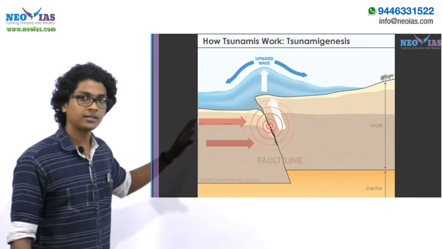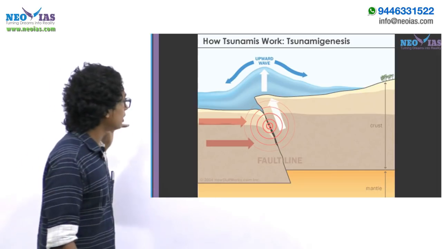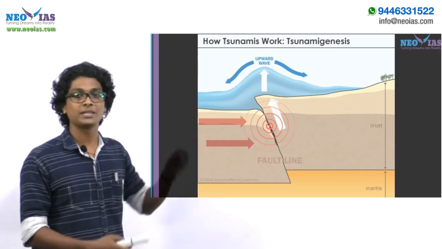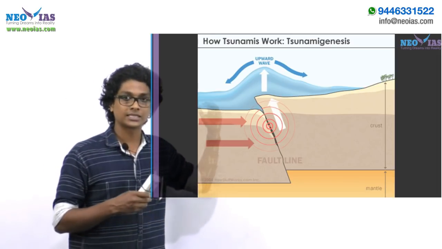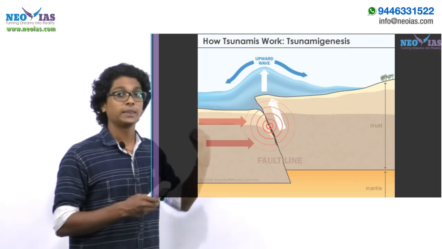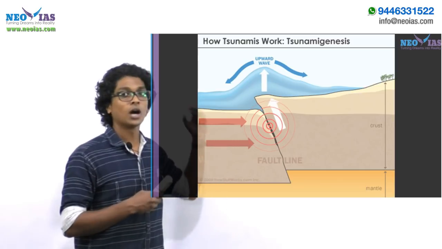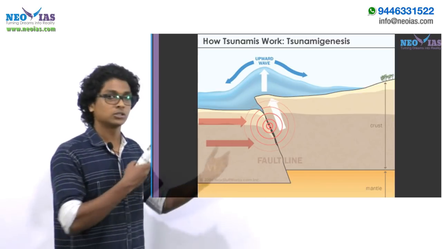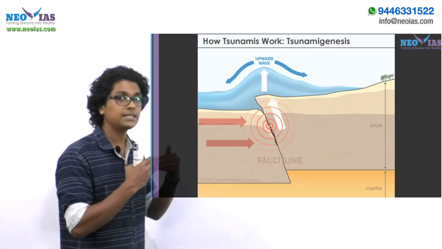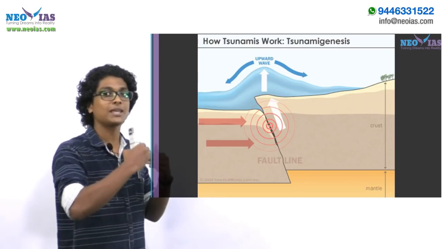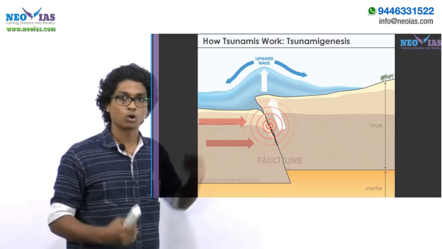Now, as a fact, sometimes in deep sea the speed of tsunami waves will be 900 km per hour. And when it reaches the shallow water or the coastal areas, their velocity will be reduced to 100 km per hour. So there is a huge reduction in velocity, but at the same time, the height is increasing. I mean, height will increase when they reach the coastal areas.